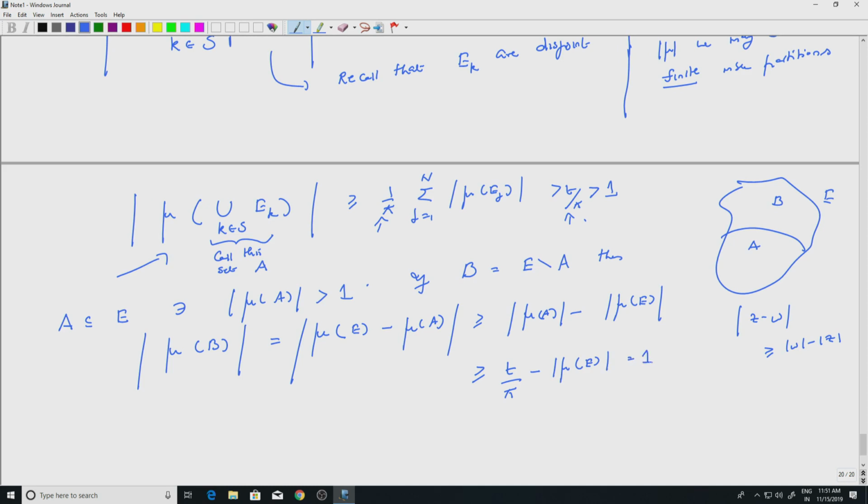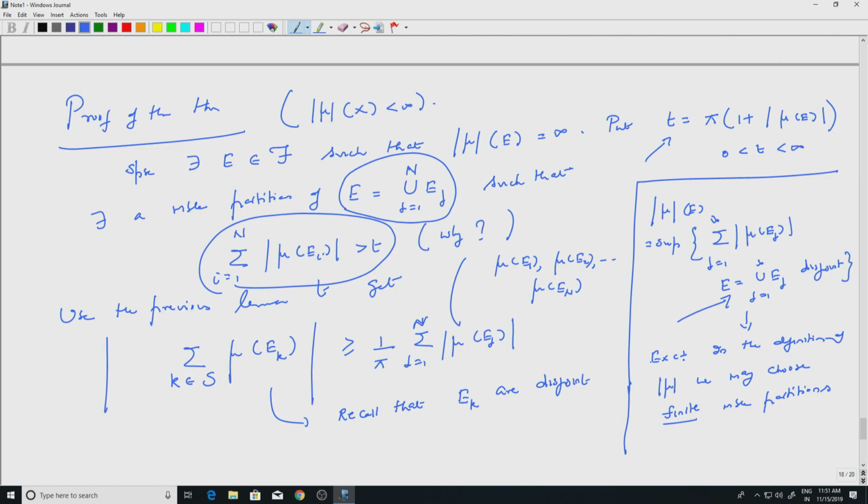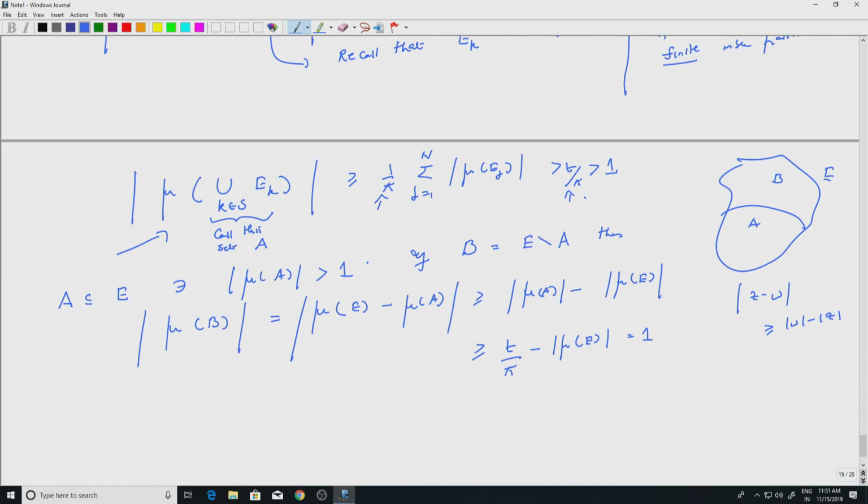Okay, so you just have to remember the expression for t, right. From this, if I look at t by pi minus mod mu E, that is 1, right, because remember, t was pi times 1 plus mod mu E.